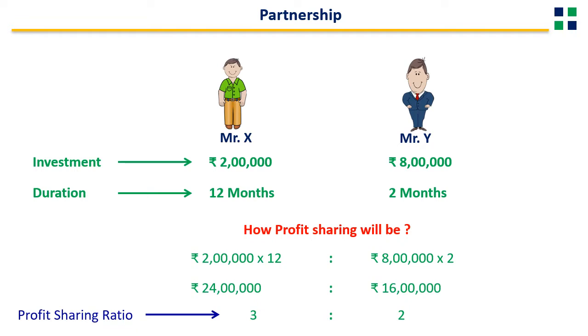So what we have learned from this is that in case of a partnership problem, the sharing of profit depends on two parameters. Number one, the amount that is invested. Number two, the duration for which the amount is invested. And it is the product of the amount of investment multiplied by the duration.